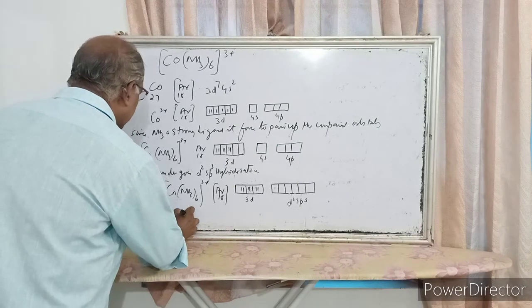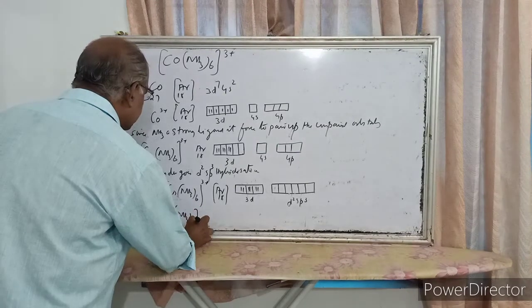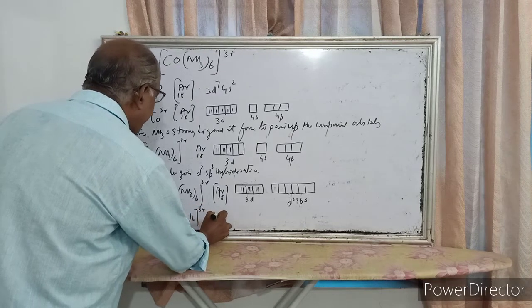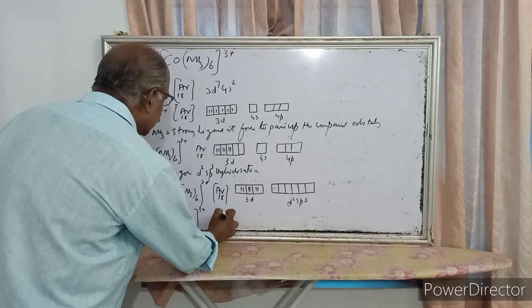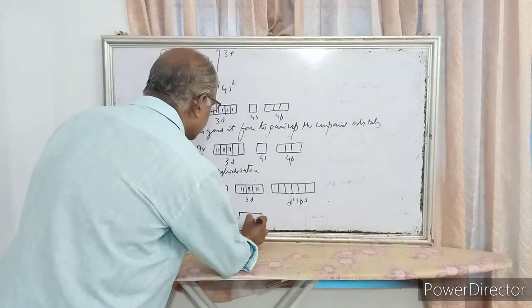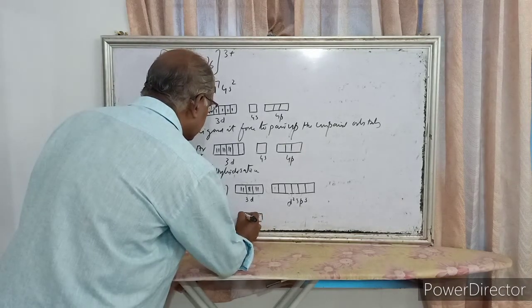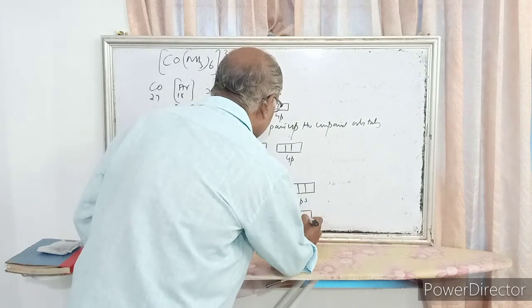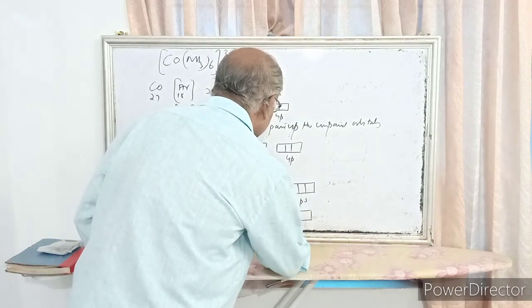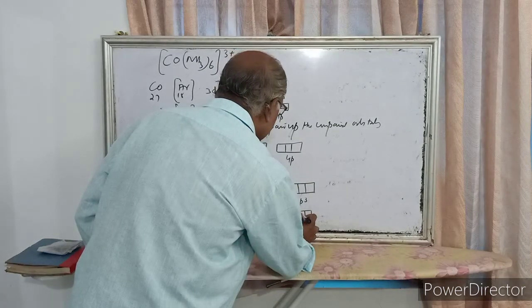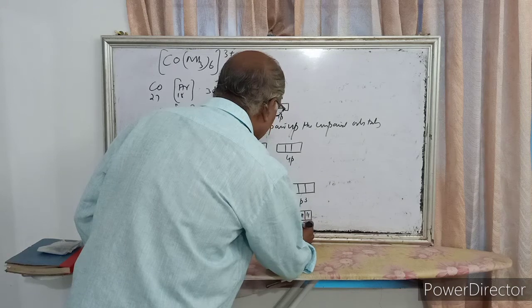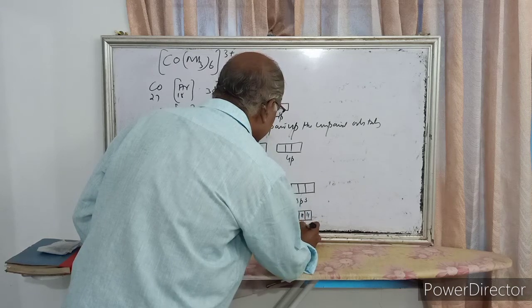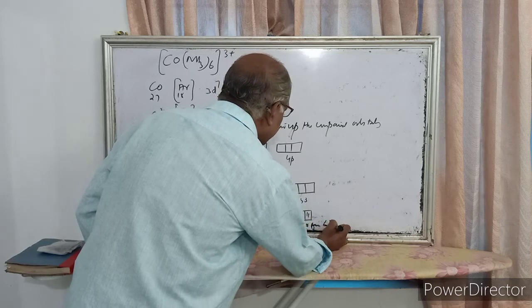So [Co(NH3)6]3+, argon 18, 3d6. Here, 6 electron pairs from the 6 NH3.